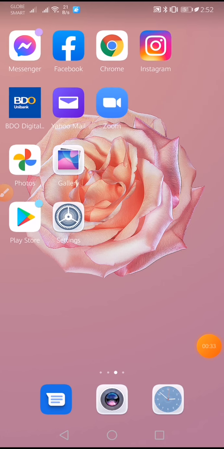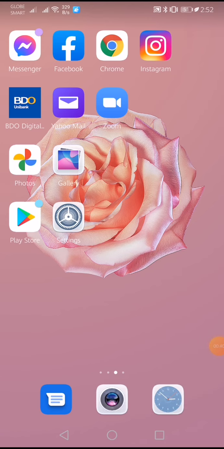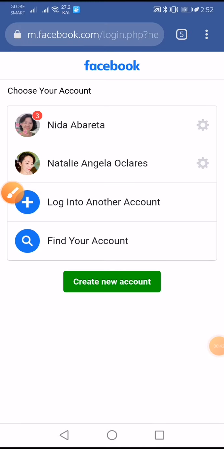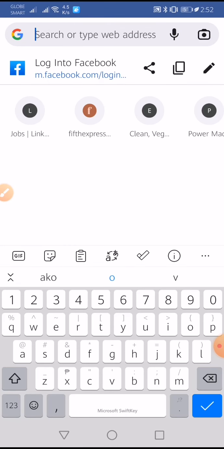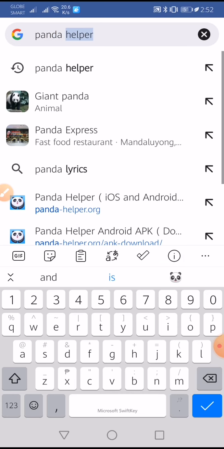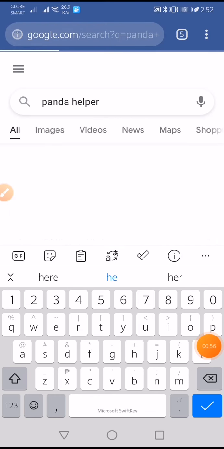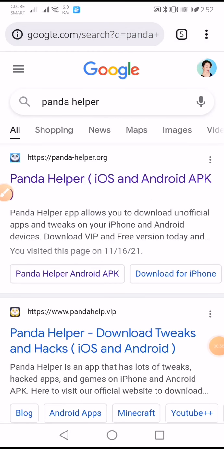Okay guys, so on your Chrome, let's open our Chrome, tap this one, then on the search tab we are going to type there Panda Helper. Then there guys, we are going to pick the first one, Panda Helper iOS and Android APK.